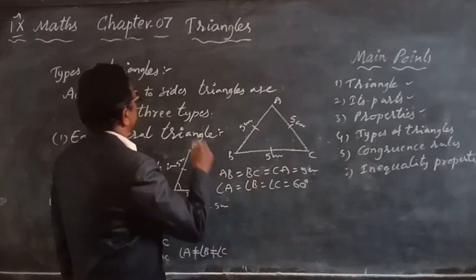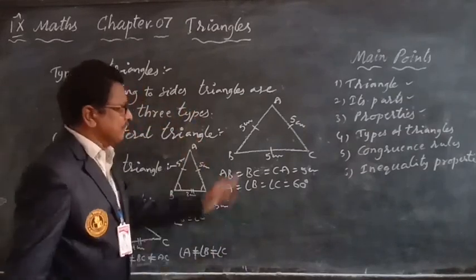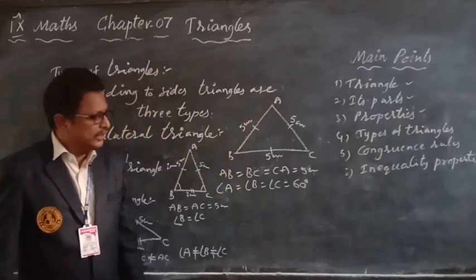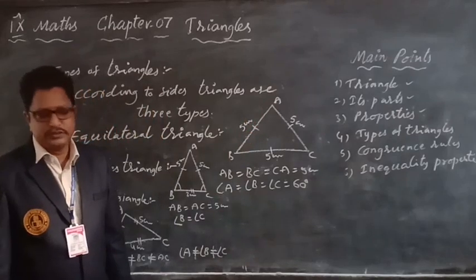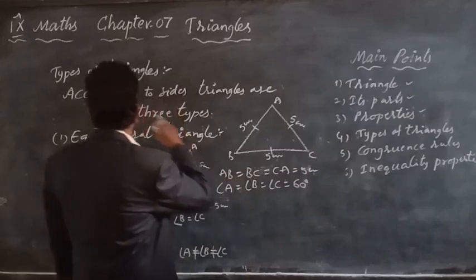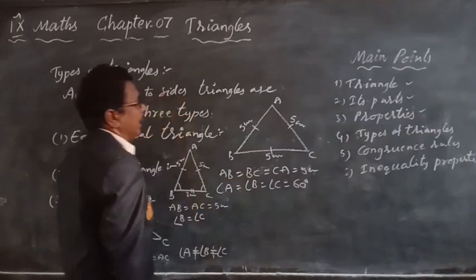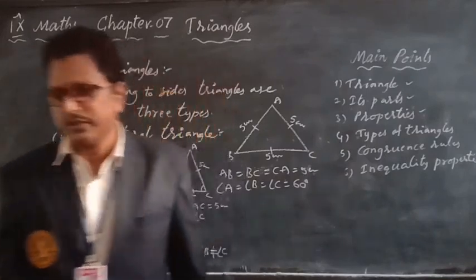Now, according to angles, triangles are three types.